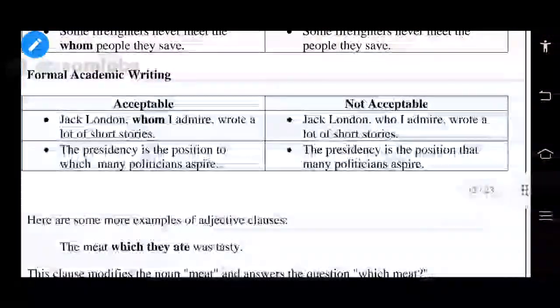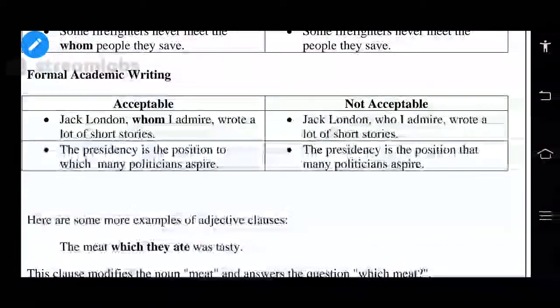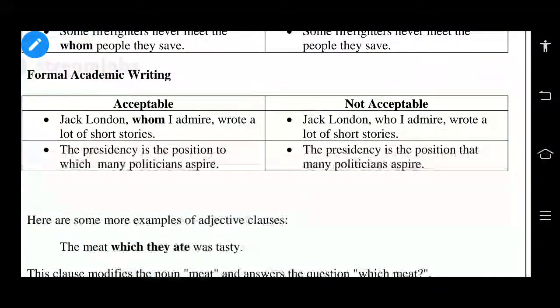So formal academic, and acceptable and not acceptable. Jack London, whom I admire, wrote a lot of short stories.